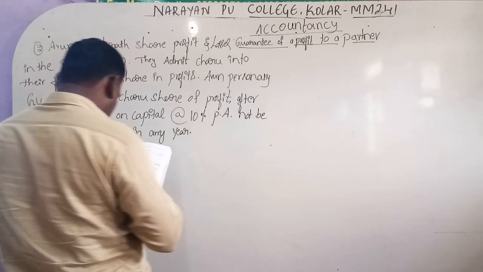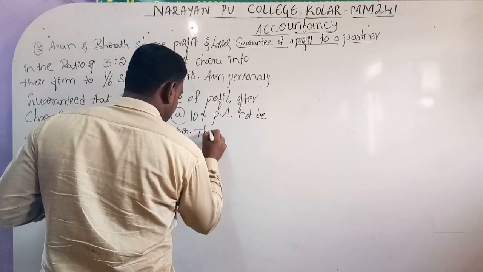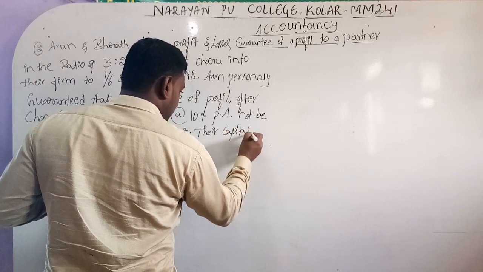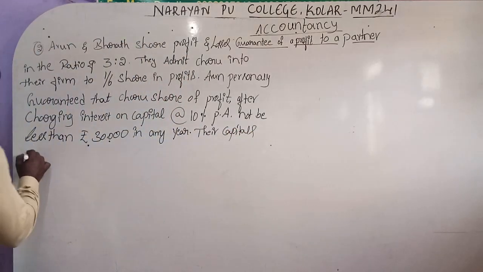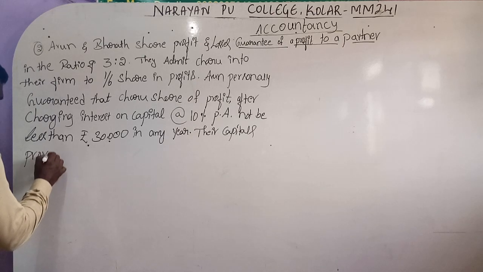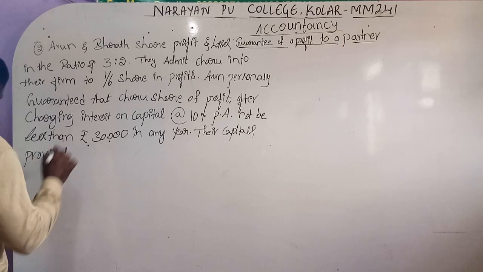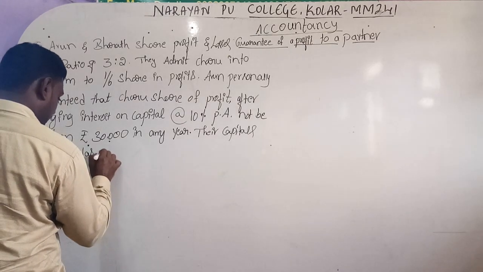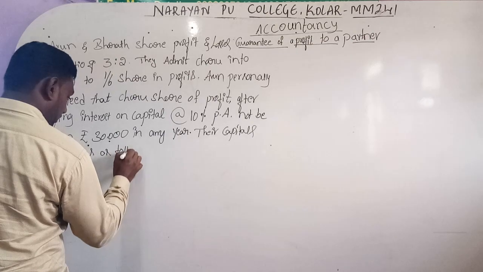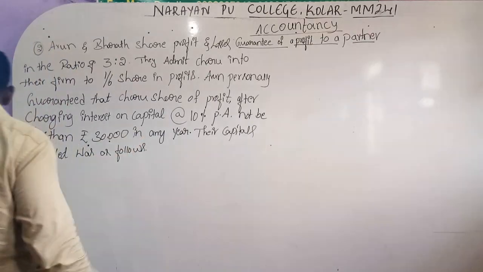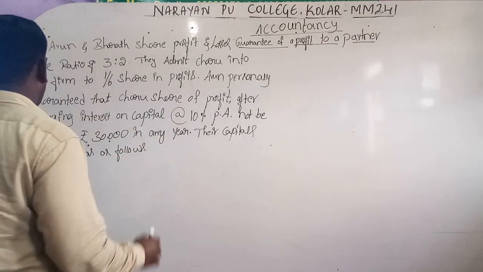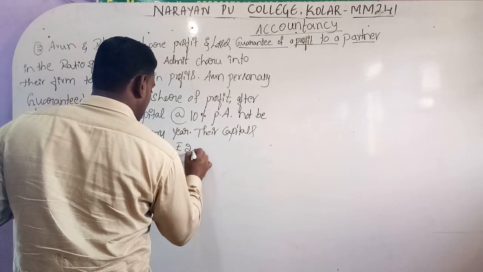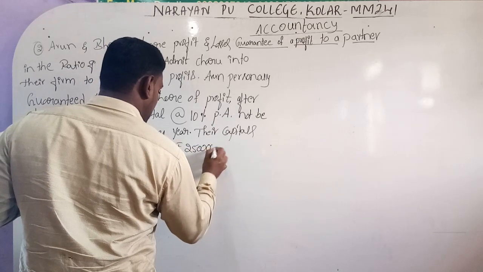Their capitals provided was as follows. Arun rupees 2,50,000.